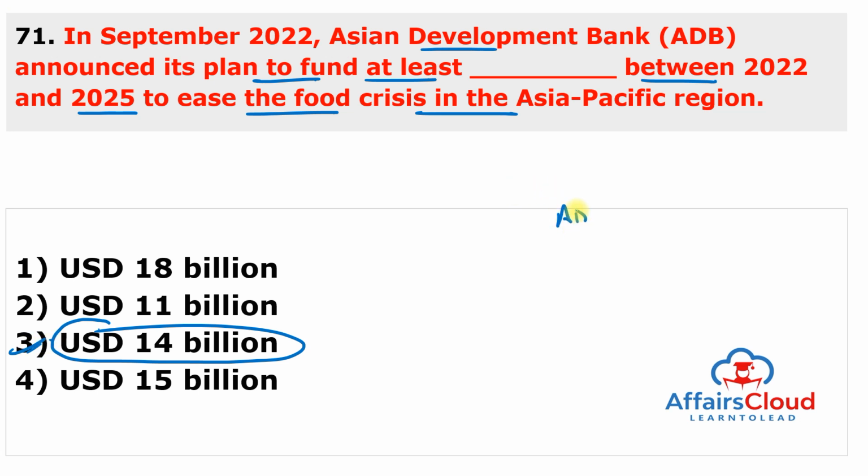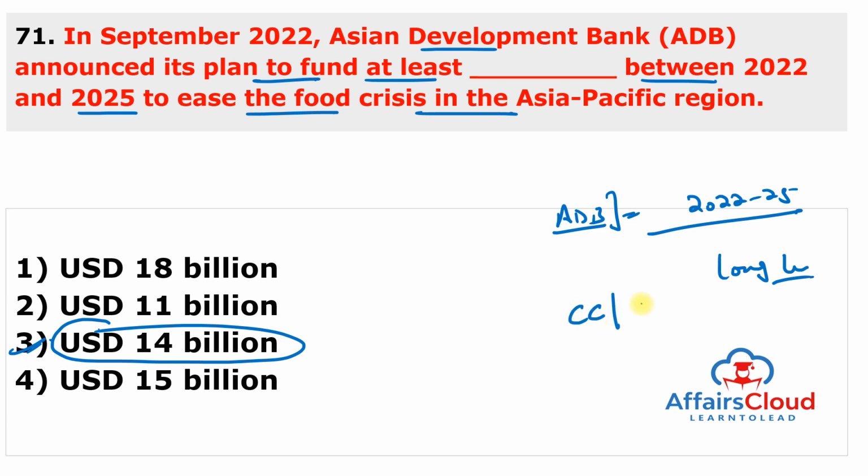And this is Asian Development Bank who announced its plan to fund at least $14 billion between 3 years, like 2022 to 25, in a comprehensive program of support to ease the food crisis in the Asia Pacific and to improve long-term food security through strengthening food systems against climate change and biodiversity loss during the 55th annual meeting of the Asian Development Bank Board of Governors, which was held in Manila, Philippines.